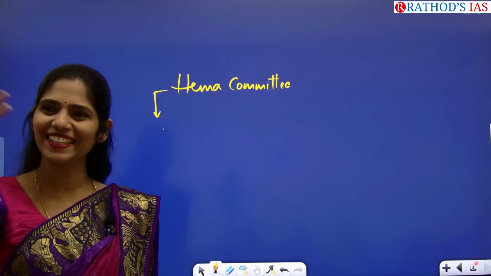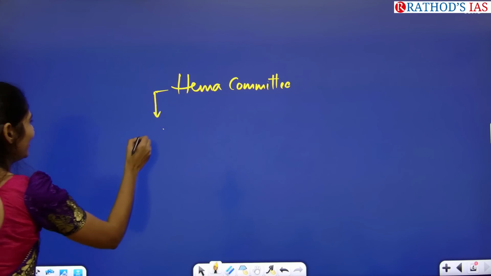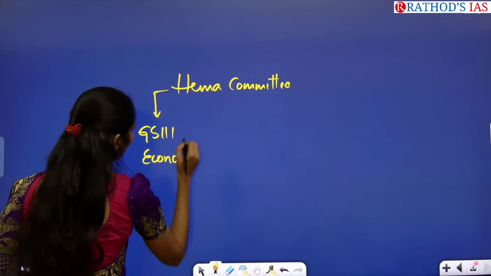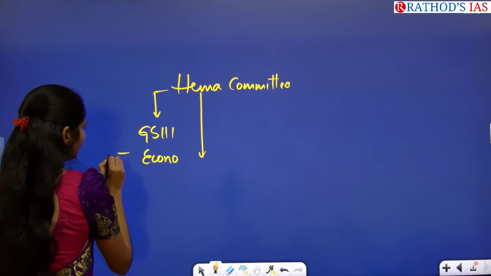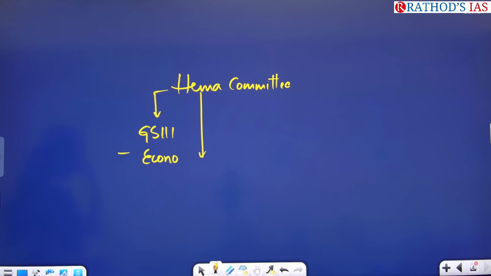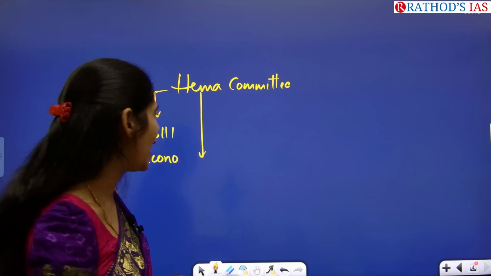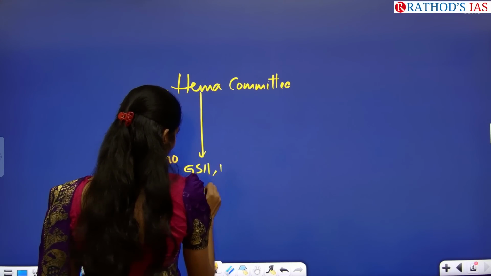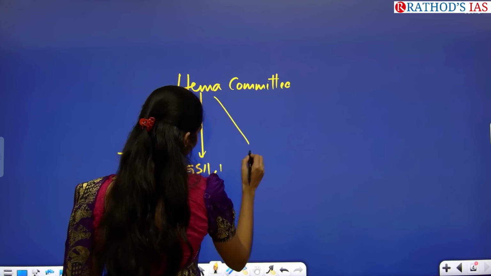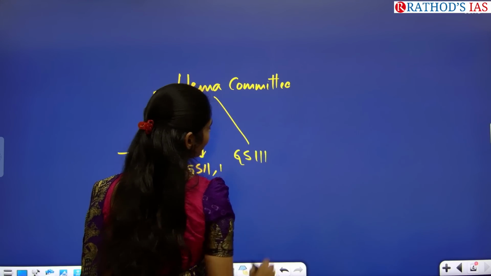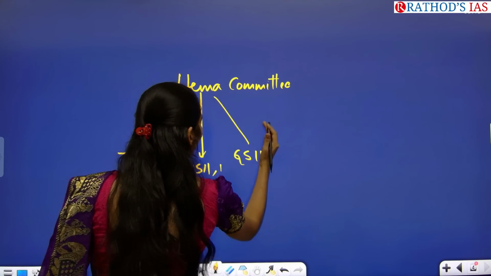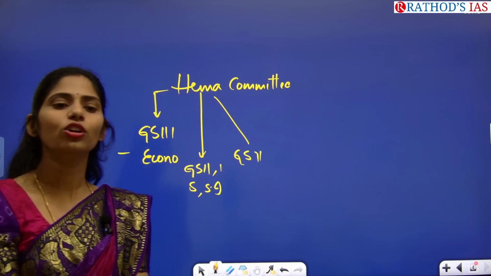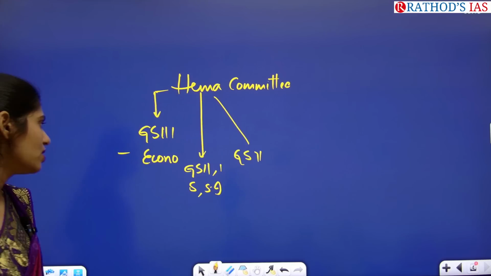This thing you will be saying, I know. So here we can connect with this GS paper 3 economy. And not only that, if this kind of sexual abuse and casting couch is there, it will be having impact on GS paper 1 and 2, society and social issues, and even it will be against fundamental right, because everyone has a fundamental right, that is right to life and personal liberty. So your right to privacy will also be affected. So we can connect with this